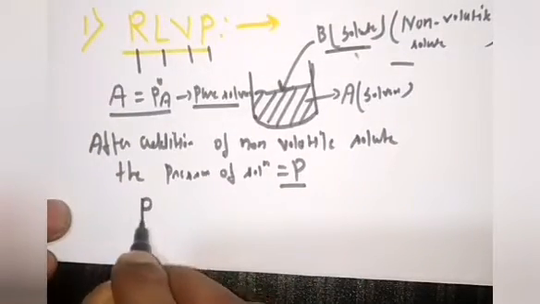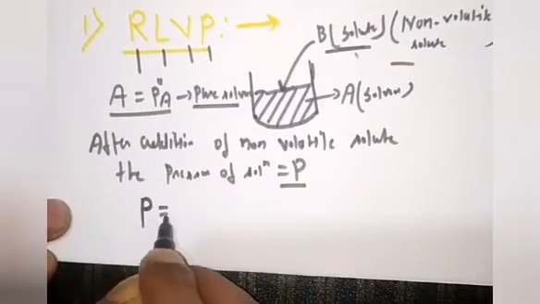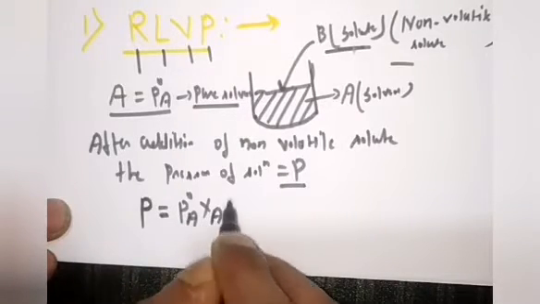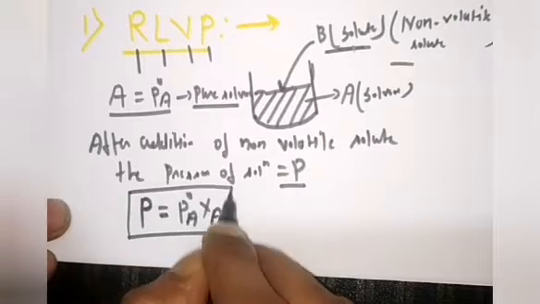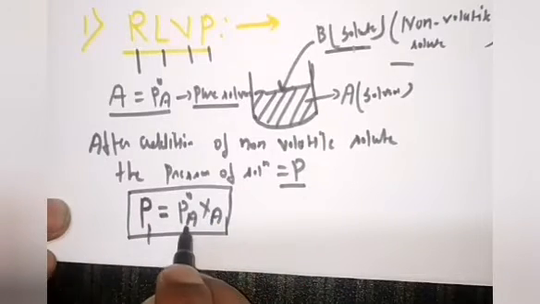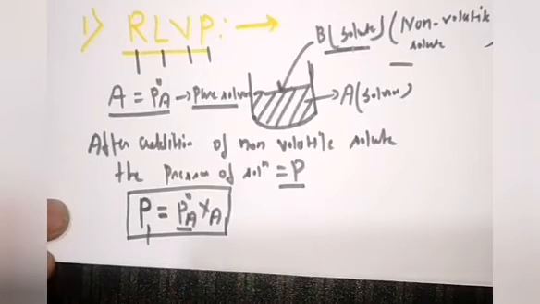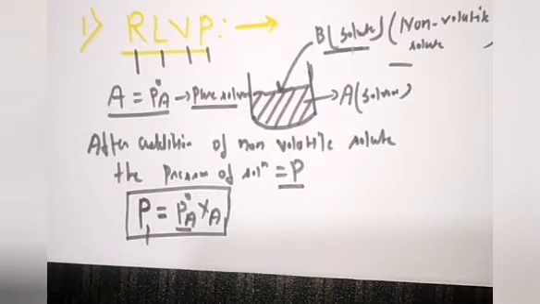I have defined to you from Raoult's law: P is equal to P naught A XA. The total pressure of a solution P is equal to P naught A, the vapor pressure of pure solvent, times XA, that is the mole fraction of the pure solvent.